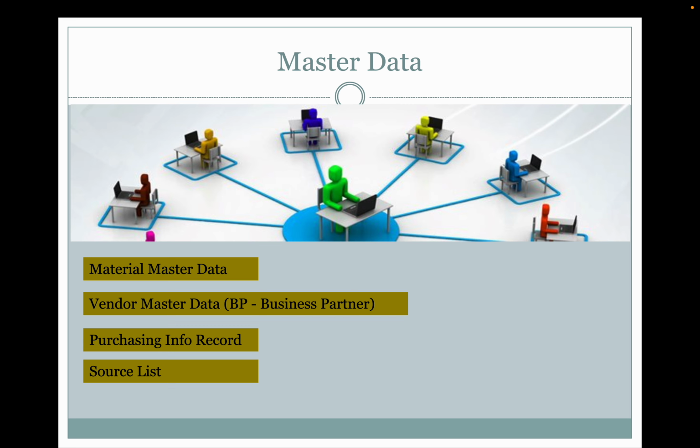So this is another master data. Is it valuable? This master data is valuable, because when you are creating the purchase orders, you don't know who the supplier is. So the source list will give the information of what suppliers we have. When I select the supplier, the user doesn't know what the price is, or whether they have a contract or agreement. So that is in the purchase info record information.